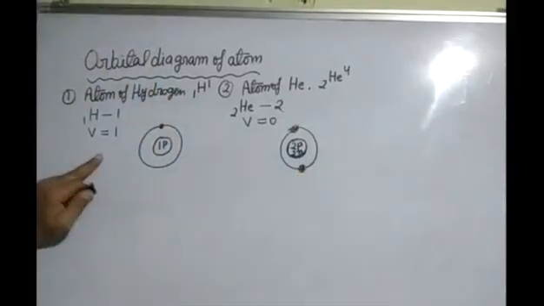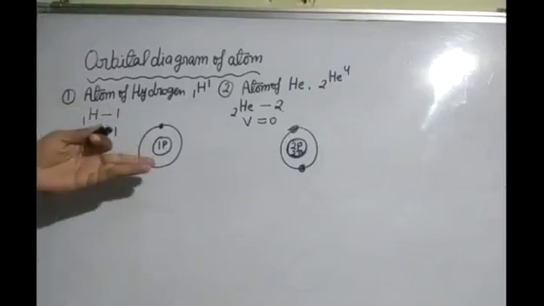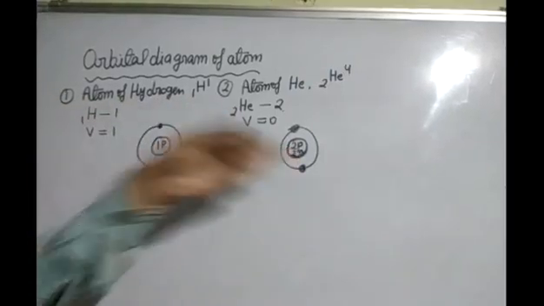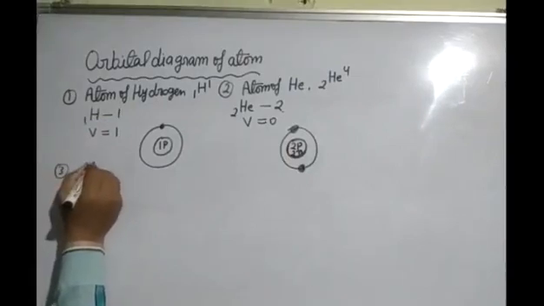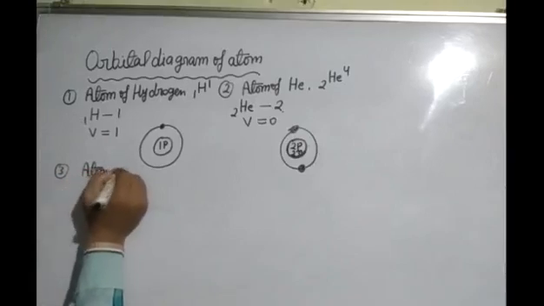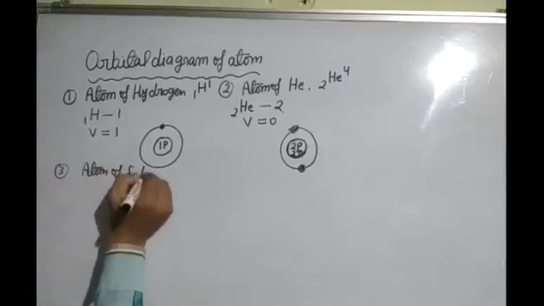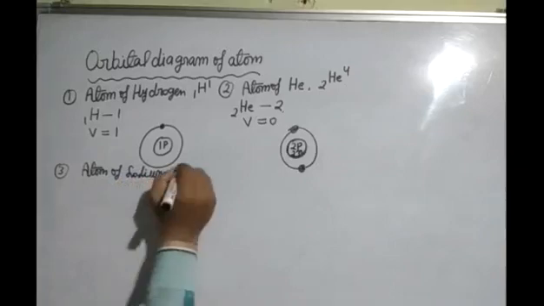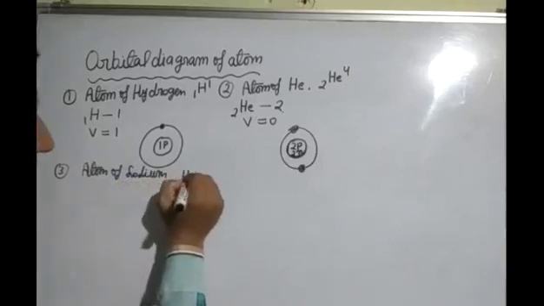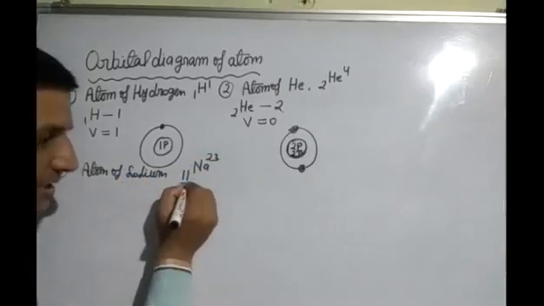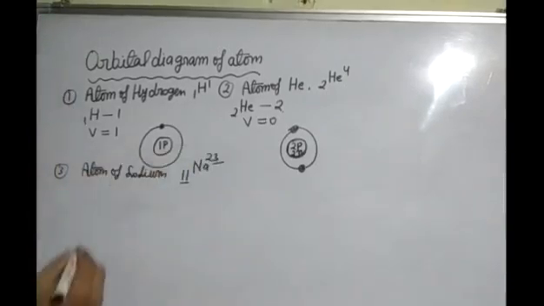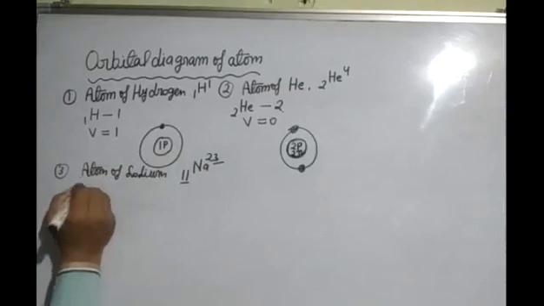Now I am telling you higher elements. Similarly, you can draw 1 to 10 elements. Now I am telling you sodium. Atom of sodium, number 3. We can write 11Na23. This is atomic number, this is mass number. So atomic number of sodium is 11.